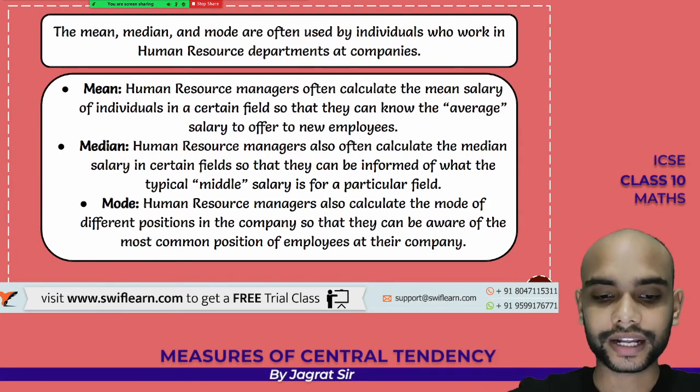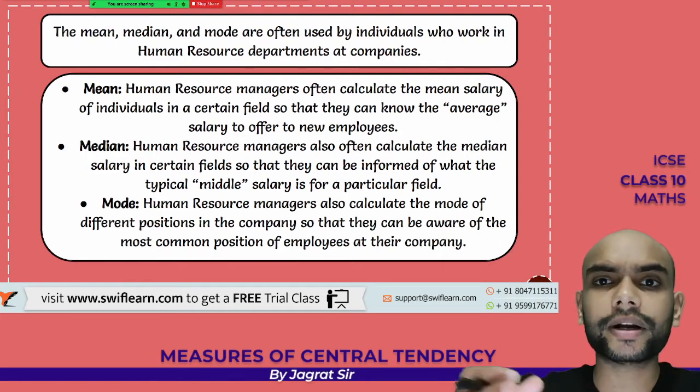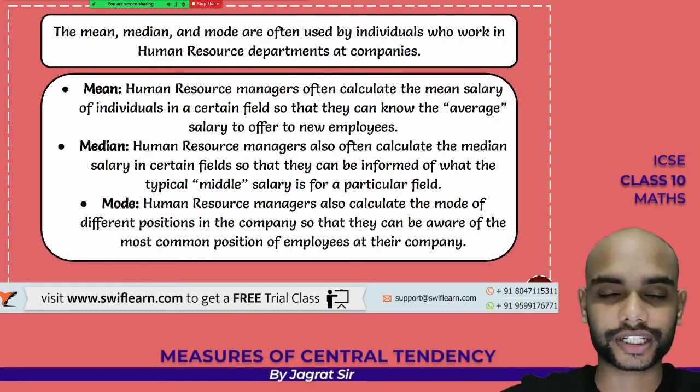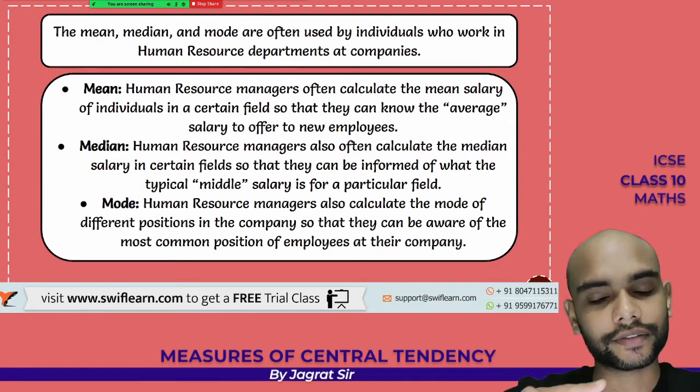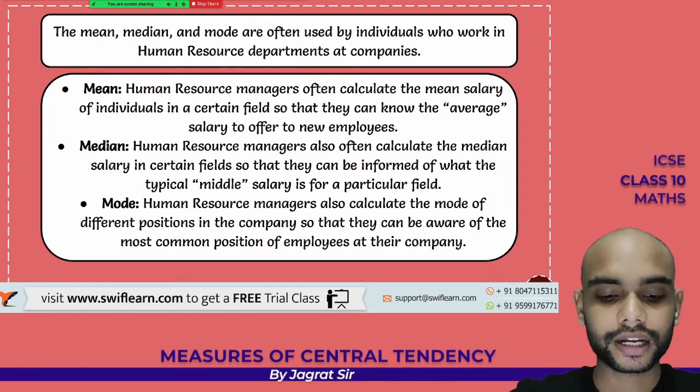Now if they are having categorical data, that is, how many different positions are there in the company and how many employees are employed in a particular position. Like if they are having a sales team, a marketing team, a product team, who is having the major share? So they will calculate the frequency. If the sales team is having 100 members, the marketing team is having, for example, 80 members, and the product team is having 120 members, so the product team is having the major share in the company. Not in share terms, but the major part of the company is composed of the product team. So this is how this mode thing works.